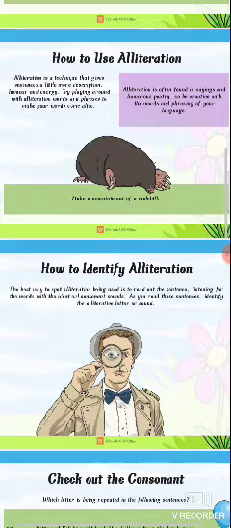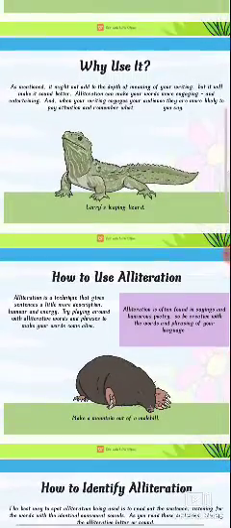Alliteration has a musical quality in a poem when it is read aloud, and it is also repetition of the same sound at frequent intervals. Alliterations are nothing but repetition, right? In this you are repeating the sound.